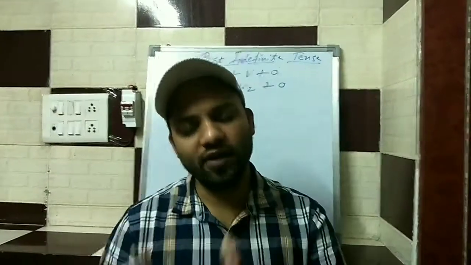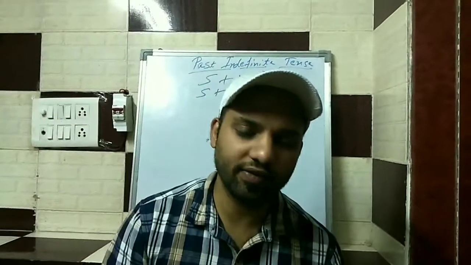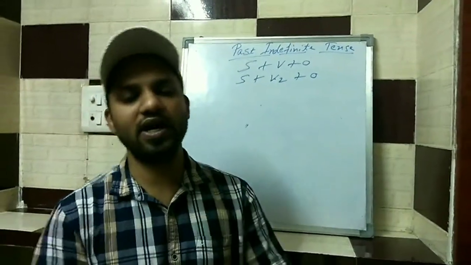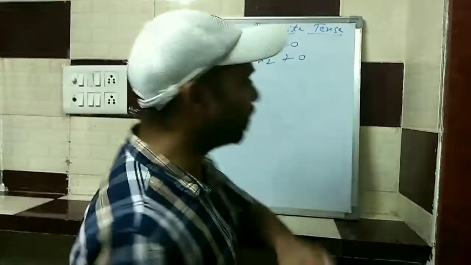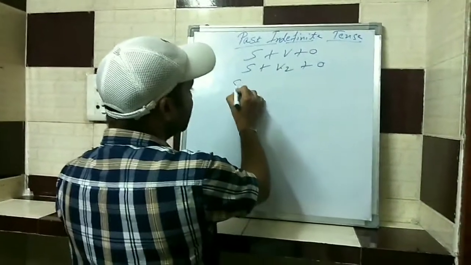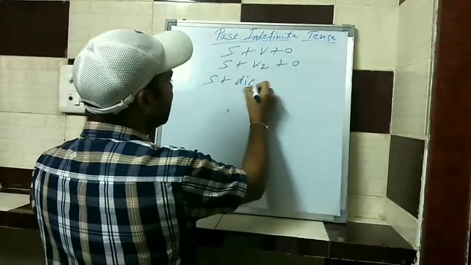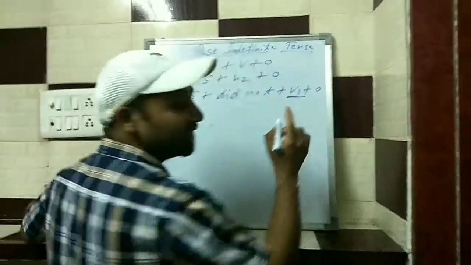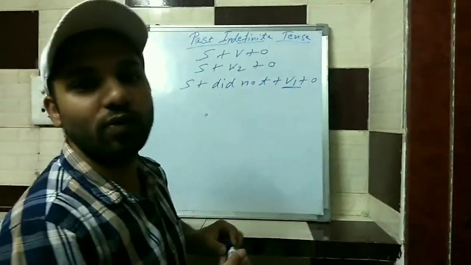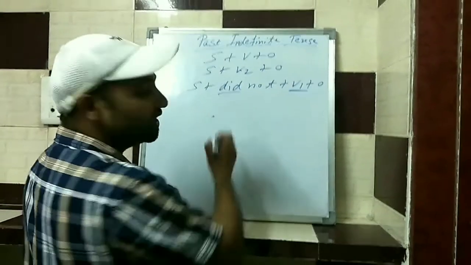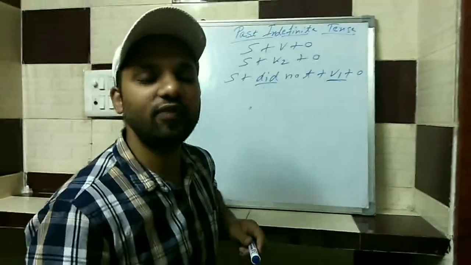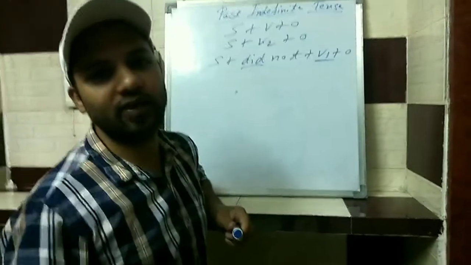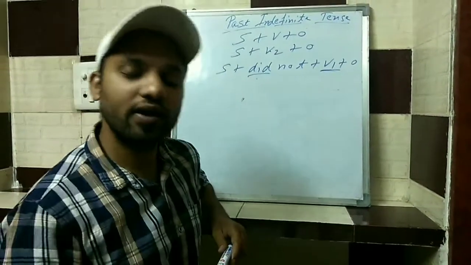After working on affirmative sentences of past indefinite tense, now we are going to work on negative sentences of past indefinite tense. So first of all, we go with the structure. It is subject plus did not plus first form of verb plus object. Yes, we are going to use the first form of verb over here because did is used as the second form of do. In a single sentence, we use the second form of verb just one time. After that, we go with the base form.